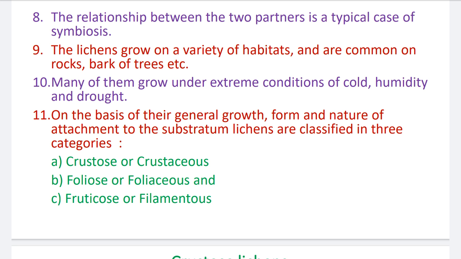Crustose, foliose and fruticose, these are the 3 types of lichens according to their thallus structure, color and attachment to the substratum, as well as in some cases we consider their anatomy. Crustose, also called crustaceous, foliose, also called foliaceous, and fruticose, also called filamentous.